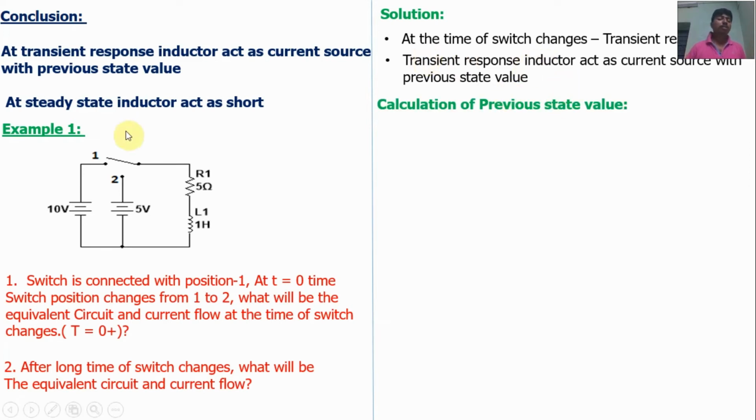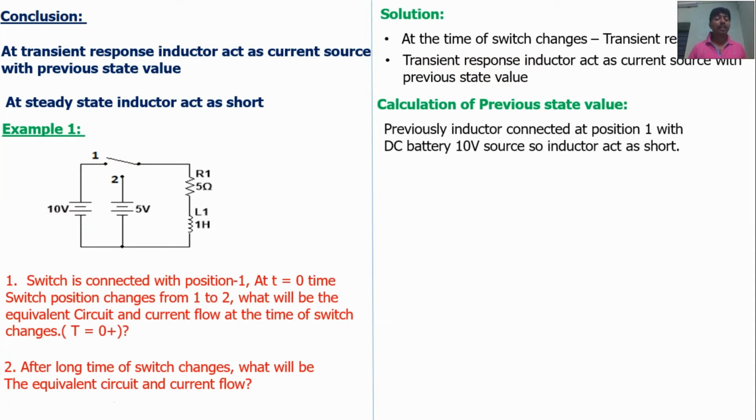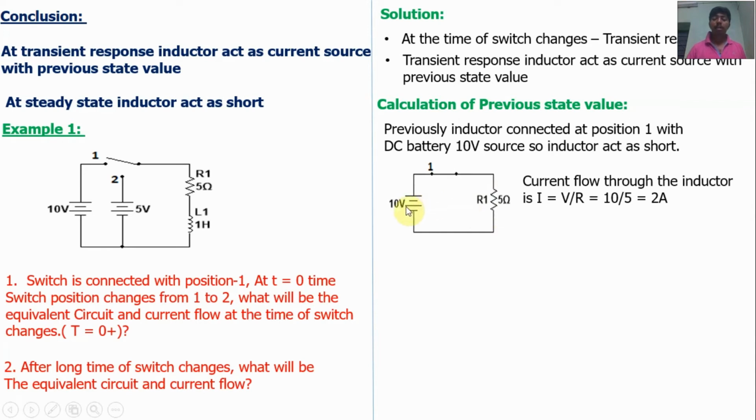The previous state means the inductor is connected with the 10 volt DC source. Previously, the inductor was connected for a long time with the 10 volt source, so it acts as a short. So the equivalent circuit is shorted. With the switch connected to the 10 volt source, the inductor acts as a short. So the current flow of the inductor is I equal to V by R, 10 by 5, which is equal to 2 amps. When the inductor is connected with the 10 volt source, the current flow through the inductor is 2 amps.